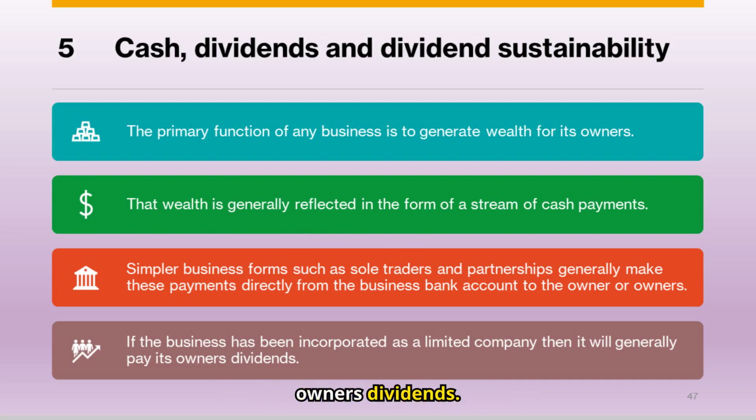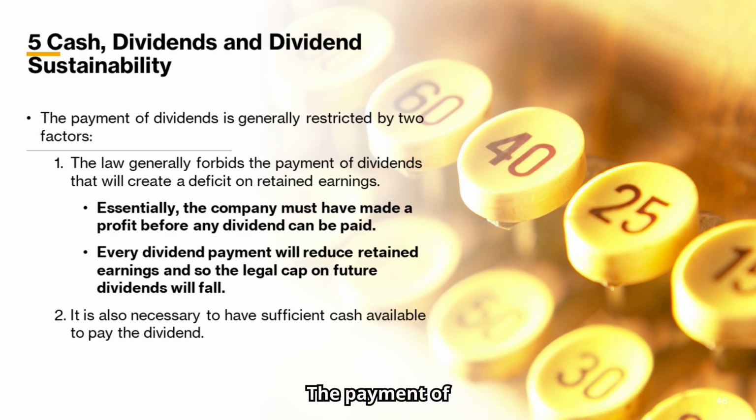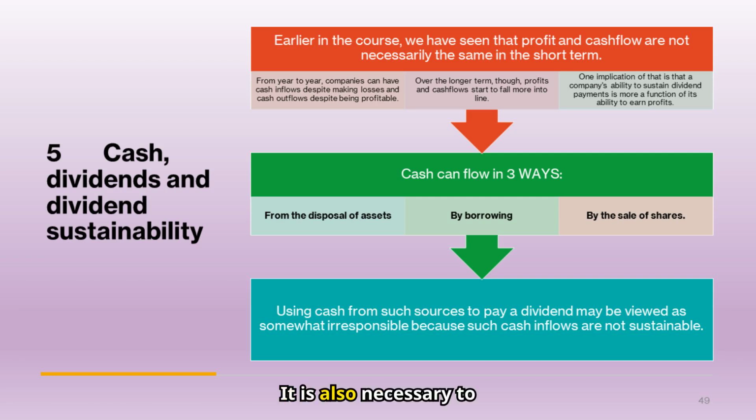The payment of dividends is generally restricted by 2 factors, i.e. 1. The law generally forbids the payment of dividends that will create a deficit on retained earnings. 2. It is also necessary to have sufficient cash available to pay the dividend.